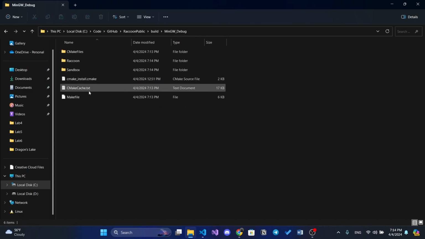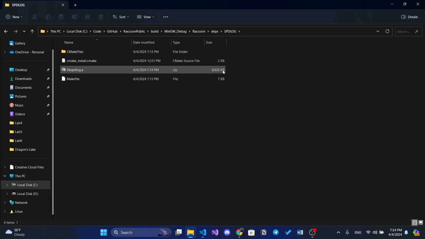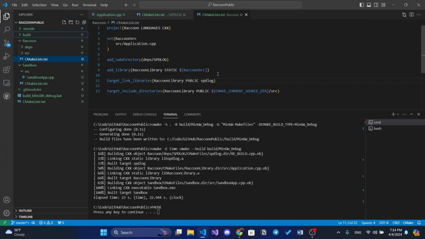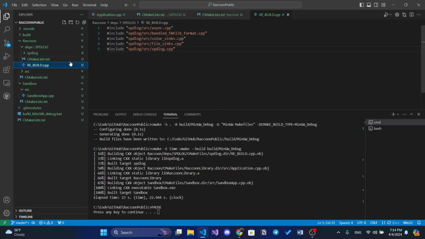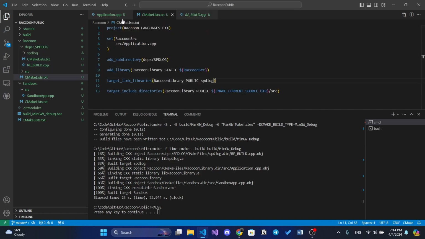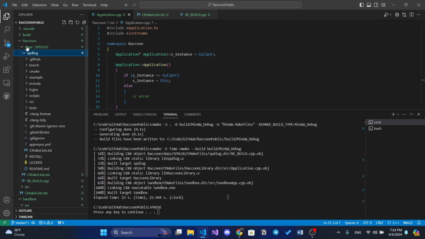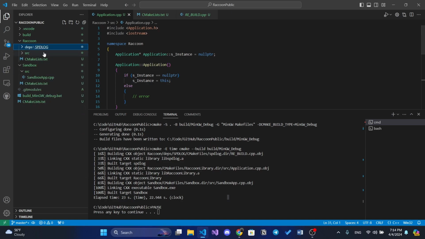So let's go to build. That's inside of Raccoon dependencies, and we can see it's like 8 megabytes, even if we build it with this compile definition. I mean, where is it? With this compile definition. So it's really a lot. So let's just add some code to check that we successfully include it.